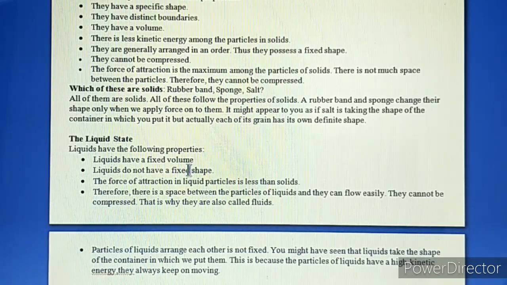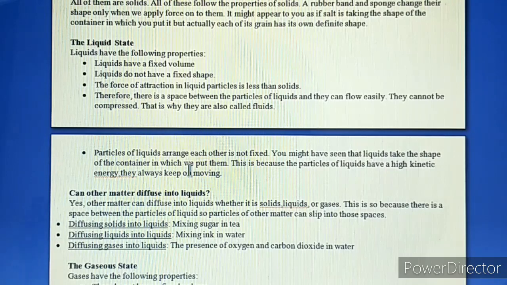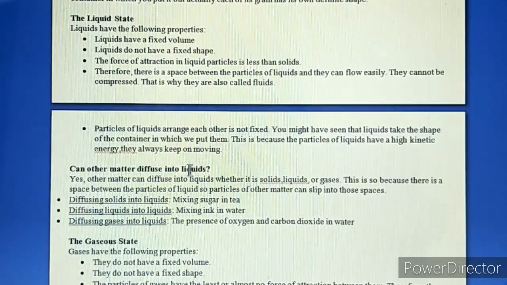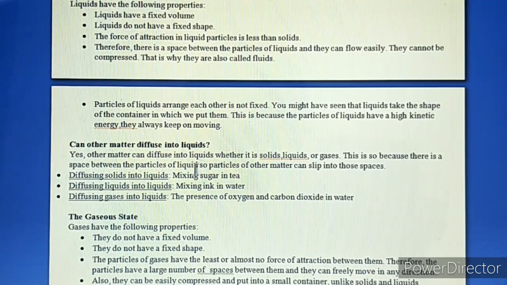Now coming on to the second state of matter, and that is what? The liquid state. Liquids have the following properties. Liquids have a fixed volume like solids. They have a definite volume, but they do not have a fixed shape. They do not have a definite shape. And the force of attraction in liquid particles is less than in solids. We have already discussed this.